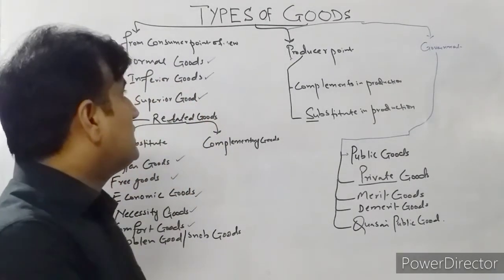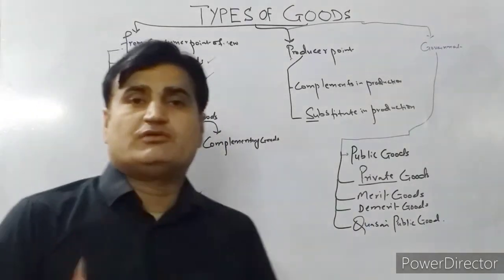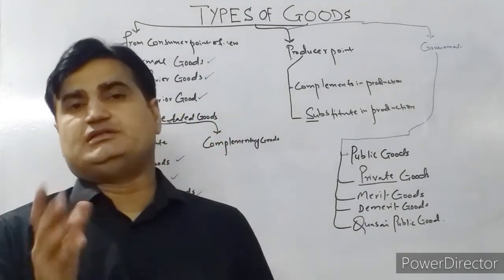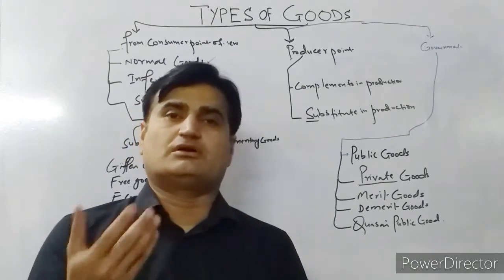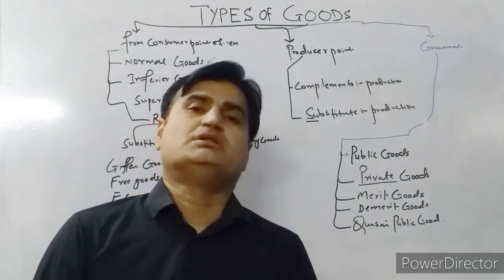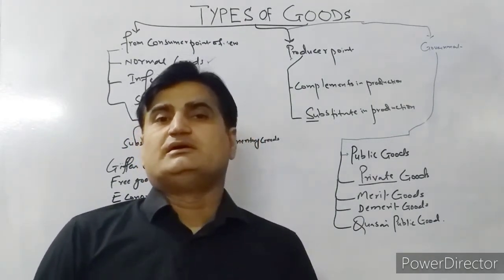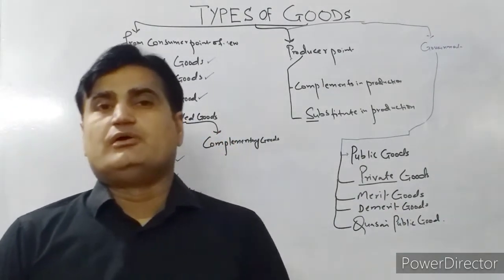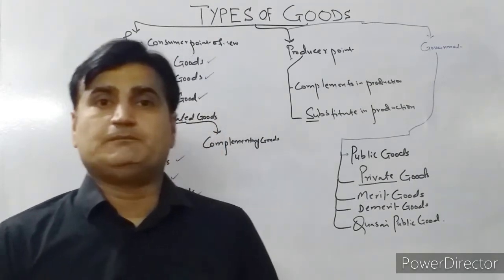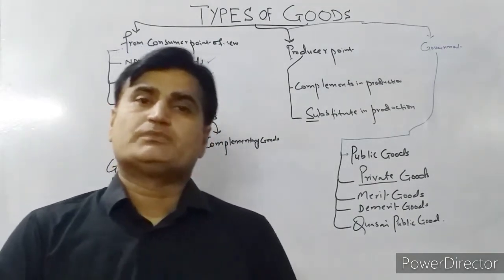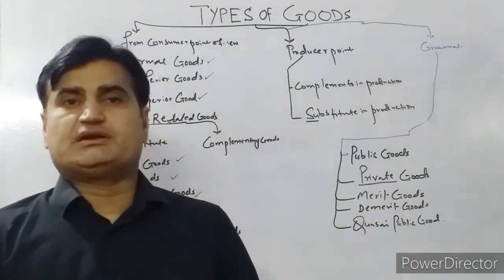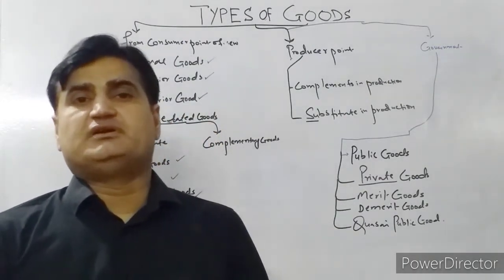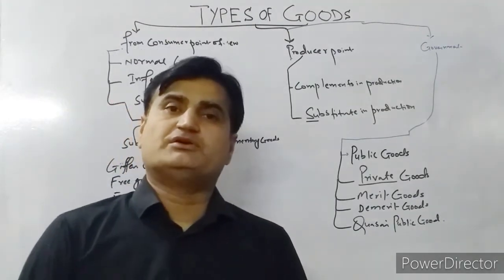It is all about the types of goods, where we can summarize that a good is anything which satisfies a human want. A good may be tangible or intangible, and goods can be classified from the consumer point of view, the producer point of view, and the government point of view. From the consumer point of view, goods might be normal goods, superior goods, inferior goods, substitute goods, complement goods, free goods, economic goods, Giffen goods.